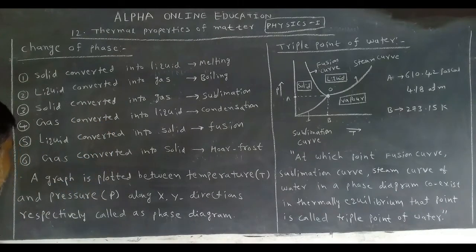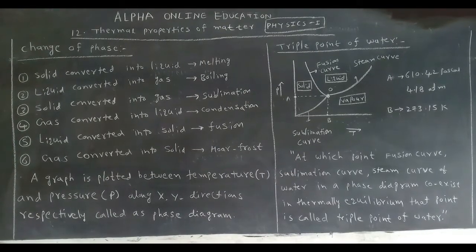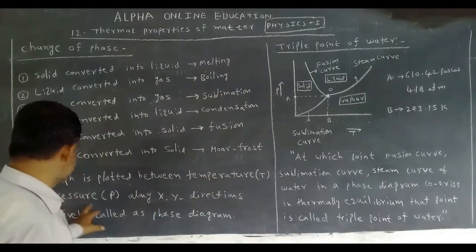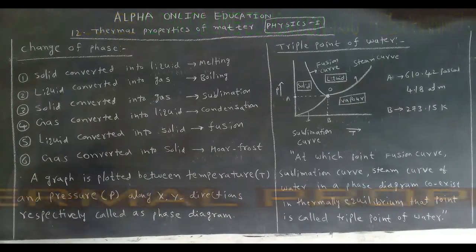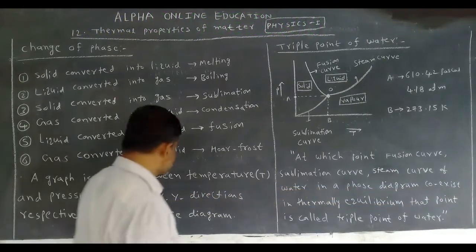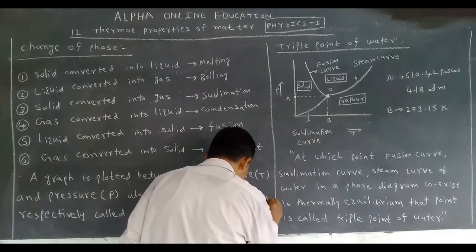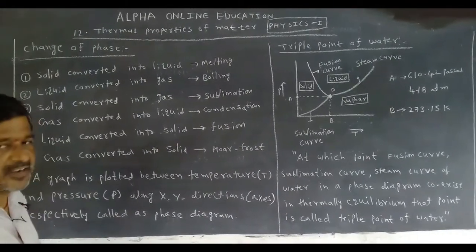The conversion of the gas into solid is called hoarfrost. Okay. Now, if we plot a graph between temperature and pressure, along the x and y axes respectively, it is called a phase diagram.